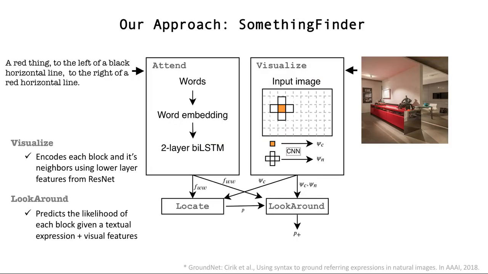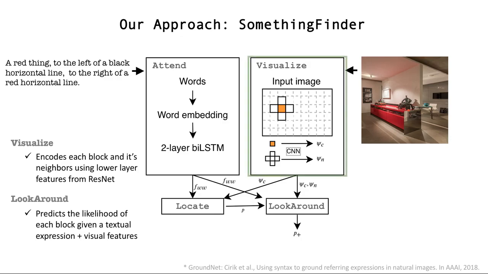Now, let's briefly go over our approach, SomethingFinder. The simplified diagram shows four major modules structured into our architecture. While the modules attend and locate are mostly inherited from GroundeR by Rohrbach et al., we have newly devised the modules visualize and lookaround.